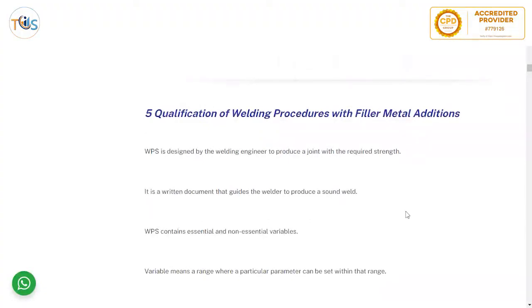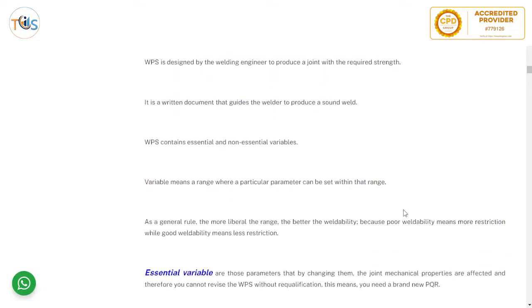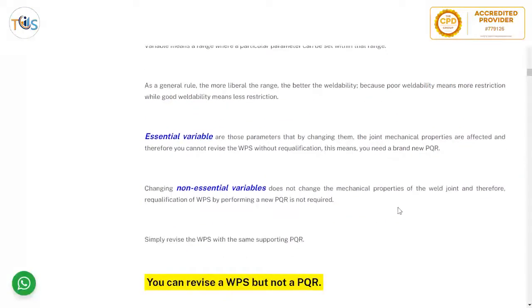Qualification of welding procedures with filler additions. WPS is designed by the welding engineer to produce a joint with the required strength. It's a written document that guides the welder to produce a sound weld, and WPS contains essential and non-essential variables. Variable means a range where a particular parameter can be set within that range. As a general rule, the more liberal the range, the better the weldability, because poor weldability means more restriction, while good weldability means less restriction.